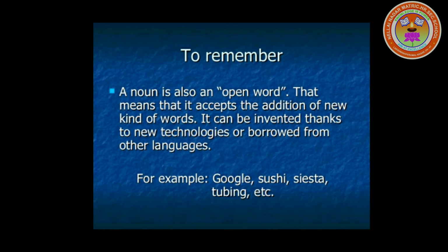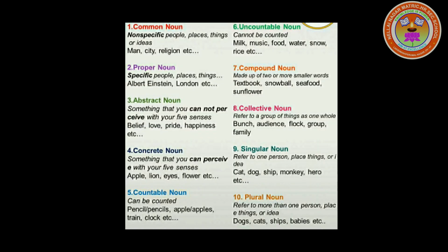To remember, a noun is also an open word. That means that it accepts the addition of new words. It can be invented thanks to new technology or borrowed from other languages. For example: Google, sushi, siesta, tubbing, etc. These are new words which can be added, and still more will be added as time goes on. Okay, we have already seen the types of noun. Now I'll give a brief recap of the types of noun.